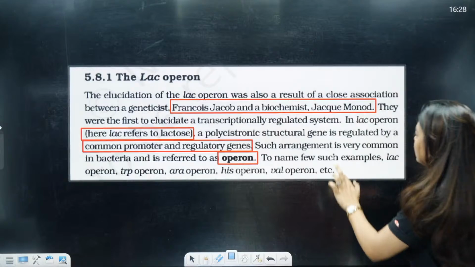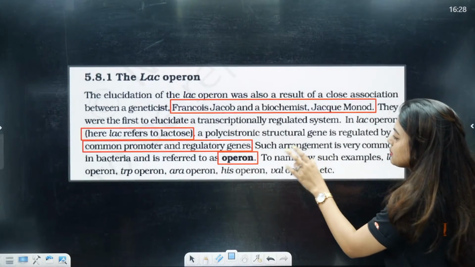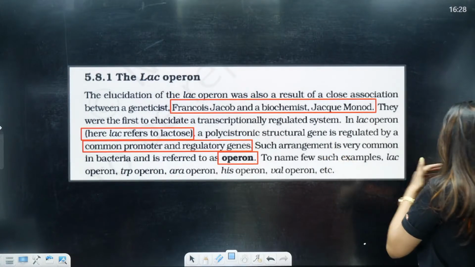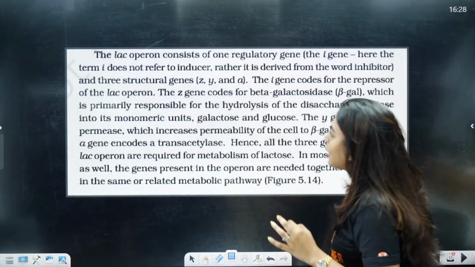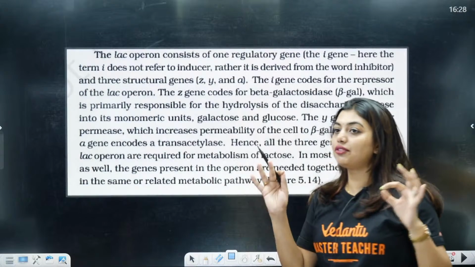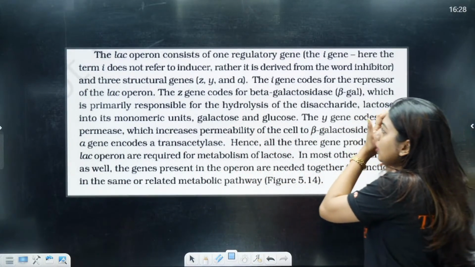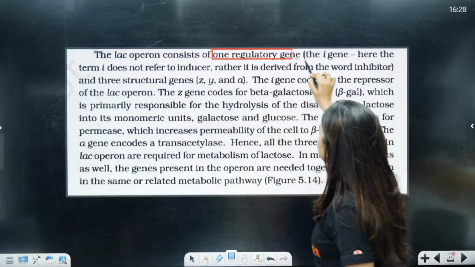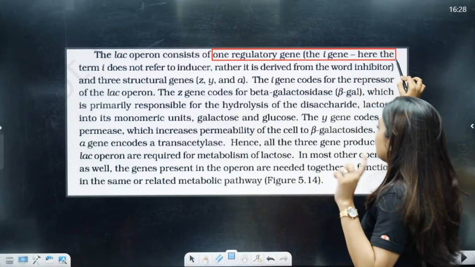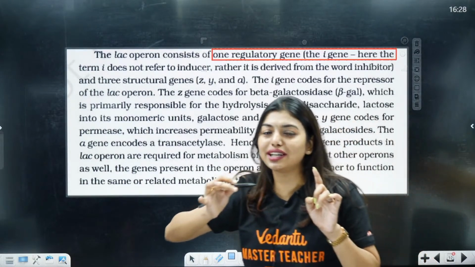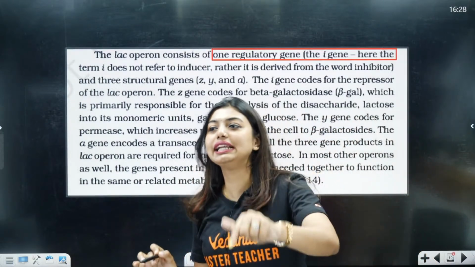Okay, done. Now, to name a few such examples, we have lac operon, trp operon, ara operon, his operon, val operon. Now, the lac operon consists of very important things. Okay, listen to me carefully. Lac operon consists of one regulatory gene, and what is that gene called? The I gene. Here, I is not referred to inducer, but I is referred to inhibitor.